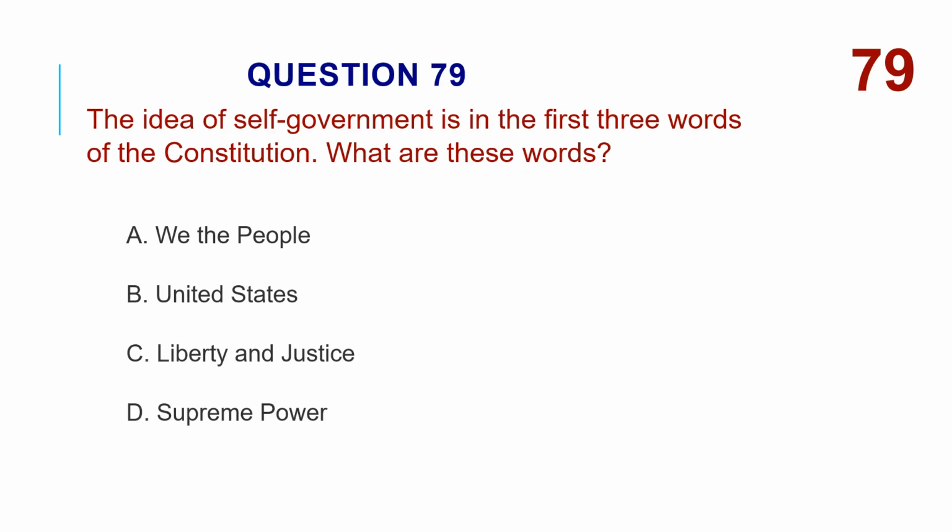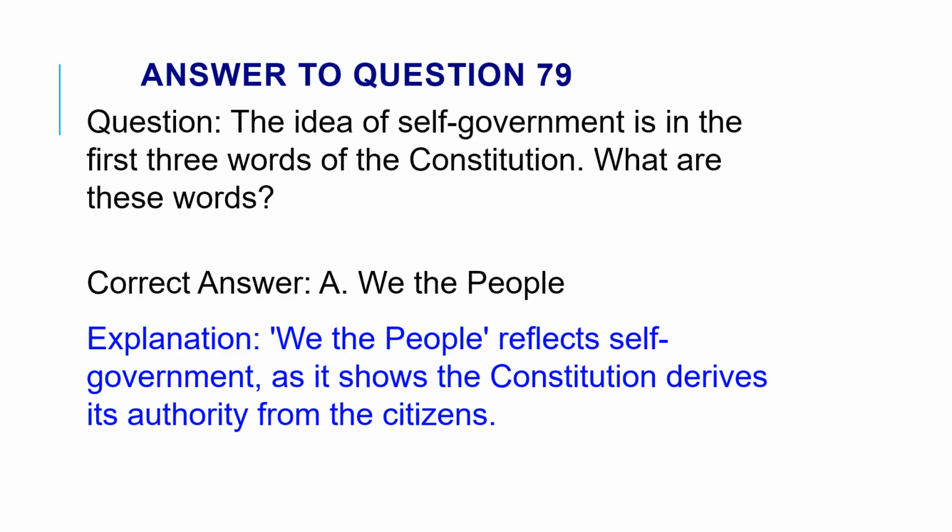The idea of self-government is in the first three words of the Constitution. What are these words? A. We the people. B. United States. C. Liberty and justice. D. Supreme power. The correct answer is A. We the people. We the people reflects self-government, as it shows the Constitution derives its authority from the citizens.